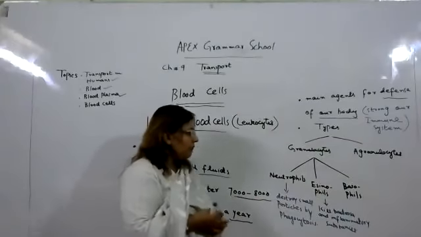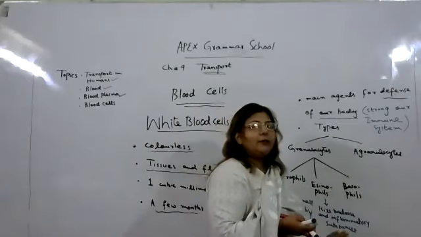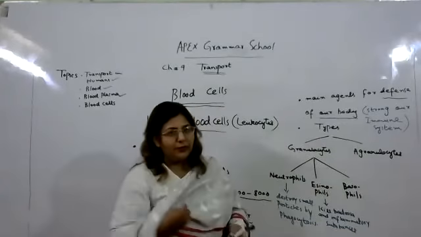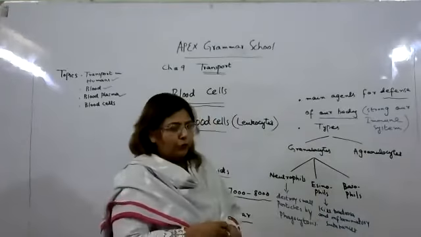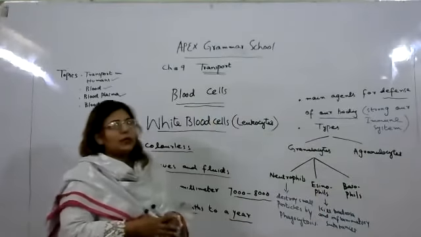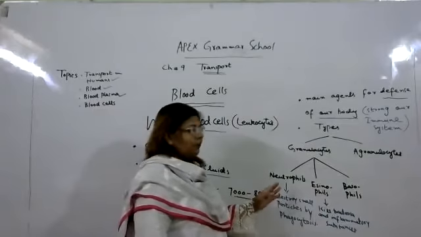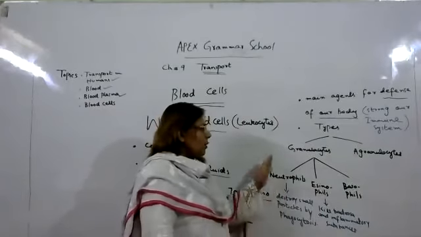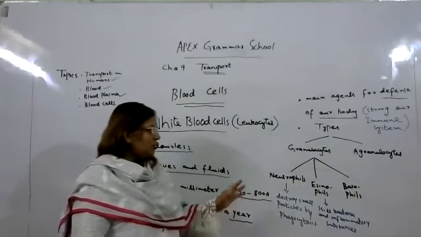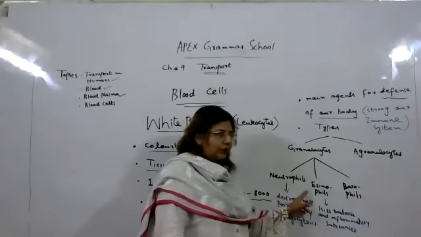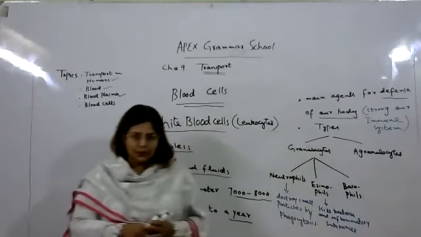The role of eosinophil in white blood cell is that it kills bacteria and inflammatory substances. Inflammatory means if there is a swelling in any organ of your body, inside the organ and outside the organ. So that process is called inflammation. Its important function is to kill unwanted bacteria and inflammatory substances.